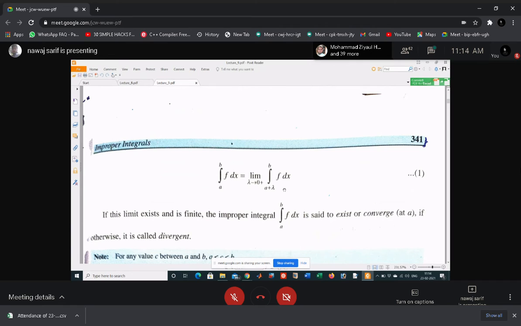For example, if f(x) is 1 by x, what is the integration of 1 by x? Log x. Okay, and putting the limits a plus lambda to b, what is the value? Log b minus log of a plus lambda. So log b minus log of a plus lambda, that means when you take lambda tending to 0, what is the value?